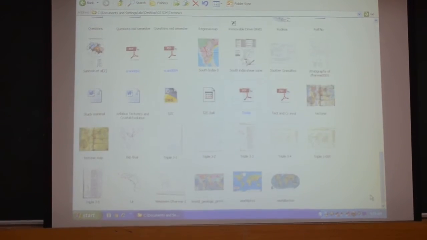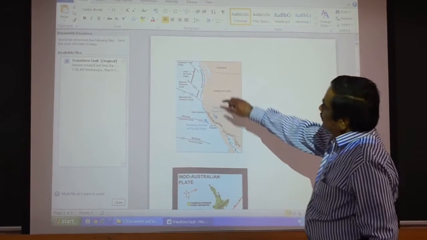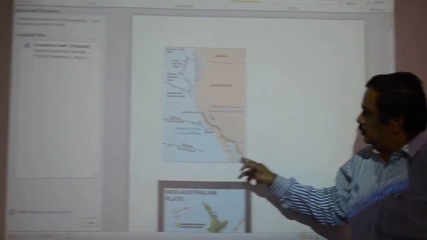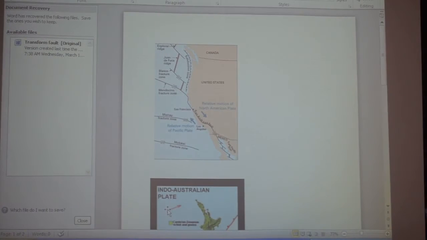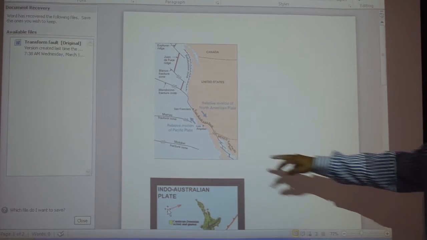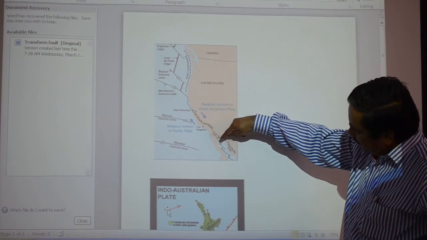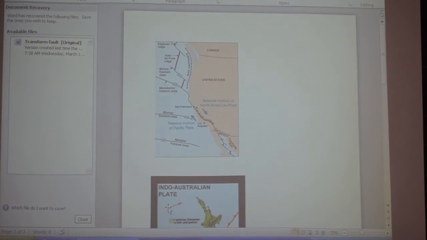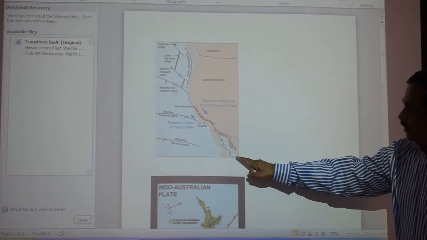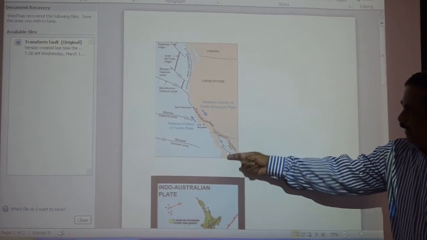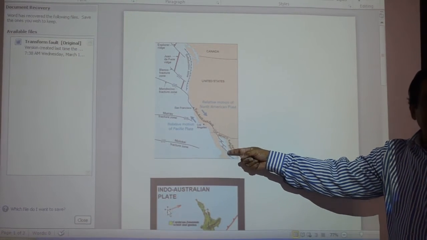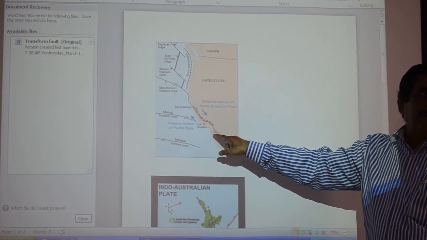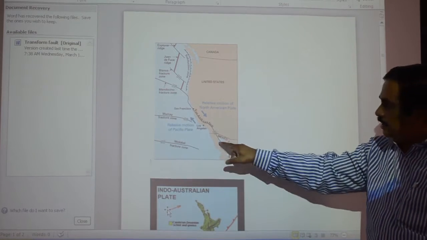Last time I was talking about the San Andreas Fault. See, San Andreas Fault going through the Bay of California. Right lateral, right-hand offset. Understand what right-hand offset means? If you go along this fault, the next fault lies to your right. That is right-hand offset, and this shear sense is right lateral. Lateral and offset, these are two different terms.